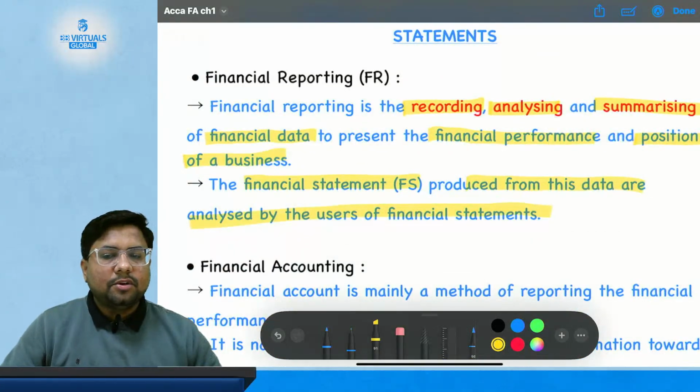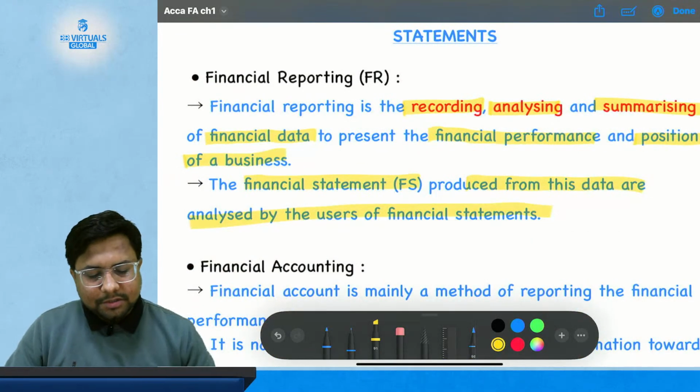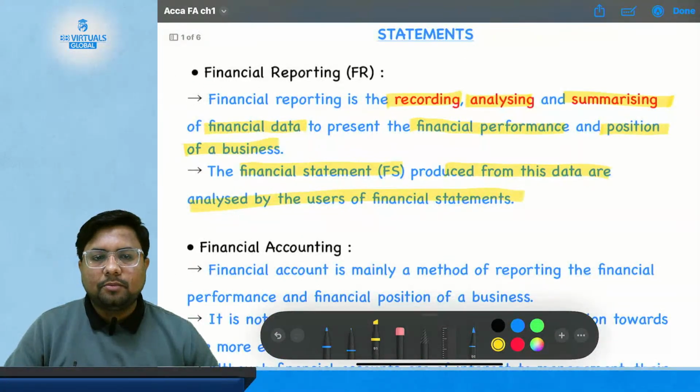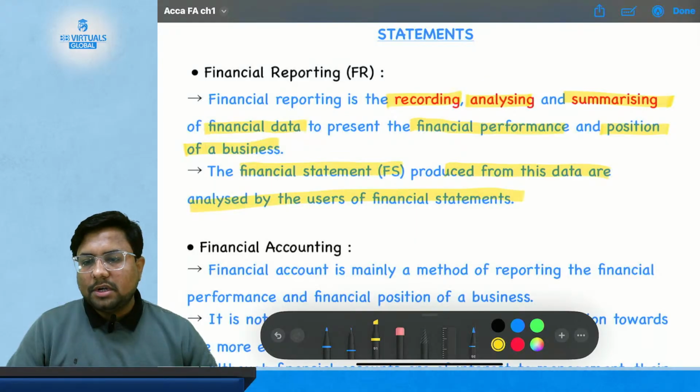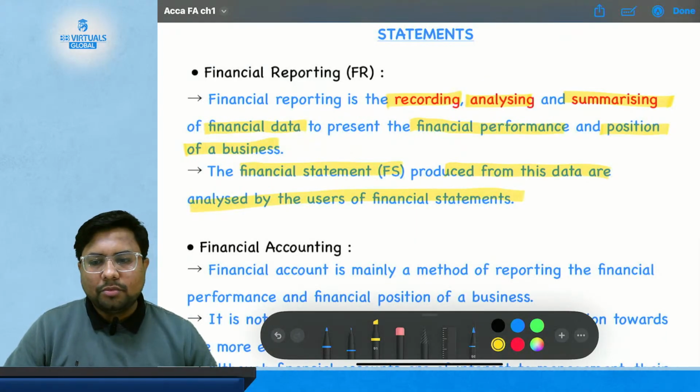I am putting the screen on full screen so that you can have a read about the financial reporting. Then we are again going to start with the financial accounting. Okay, so let's read within 1 or 2 minutes, and we will start with the second meaning.